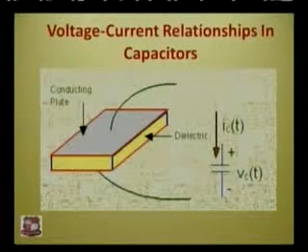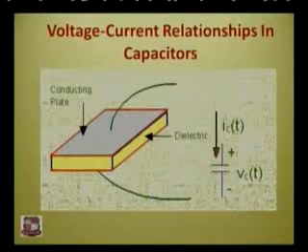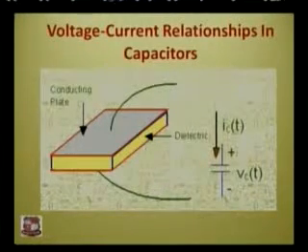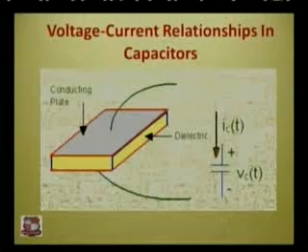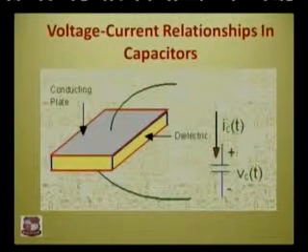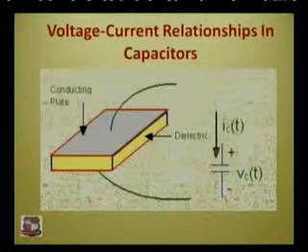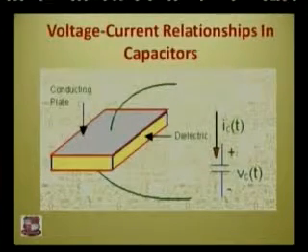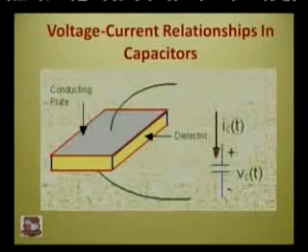If you see this conducting plate, this is a capacitor. On the right side you can see the plus and minus, which is the electrical symbol of a capacitor. We can say this capacitor is polarized because we have a sign convention, positive and negative. Voltage across the capacitor is represented by VC and the current passing through the capacitor is represented by IC of t. And these two leads coming out of the conducting plate, we generally connect the capacitors in this way.